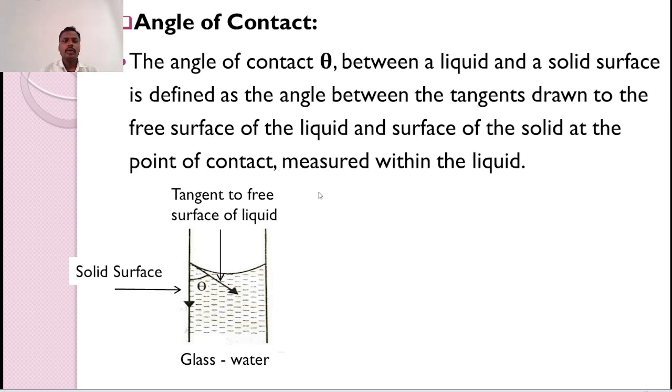Now, concentrating on the definition of the angle of contact. Angle of contact is defined as the angle between the tangent drawn to the free surface of the liquid, that is, this tangent drawn to the free surface of the liquid, and the surface of the solid, that is, this surface of the solid, measured within the liquid. That is, inside. Okay, measured inside. This angle is called the angle of contact.